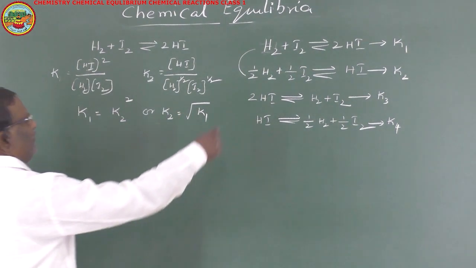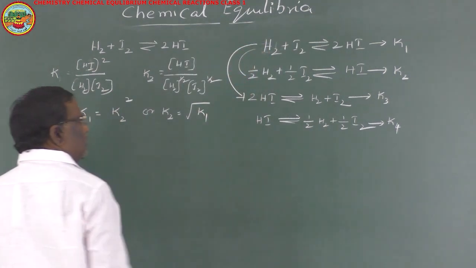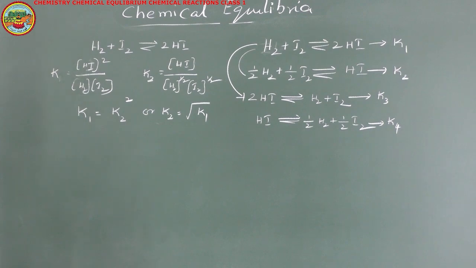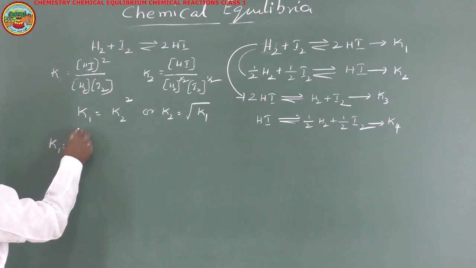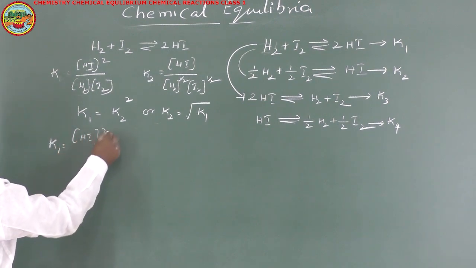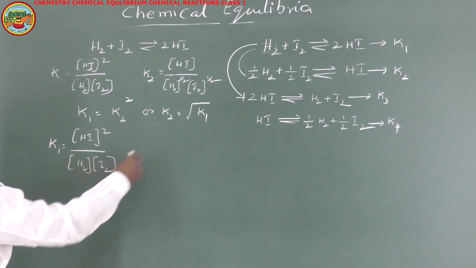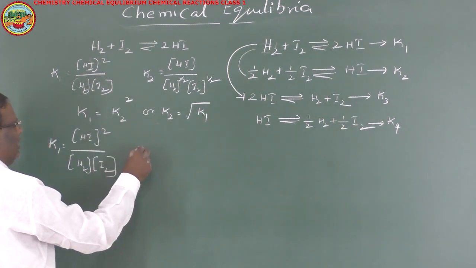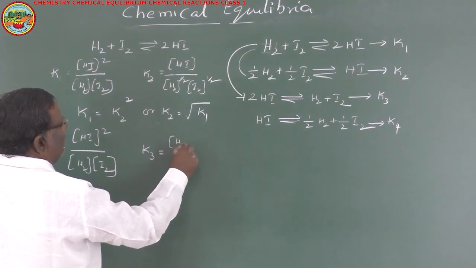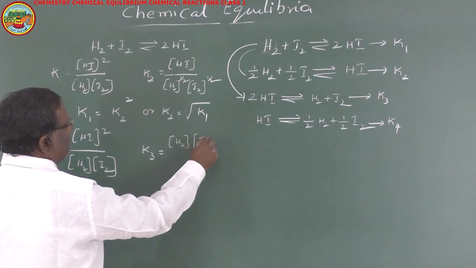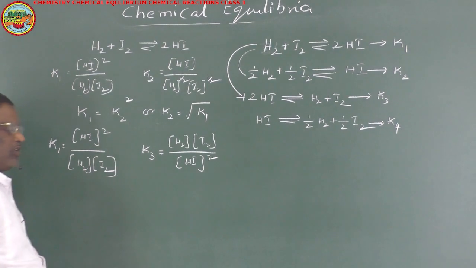Now, let us verify the relationship between these two, 1 and 3. For 1, we have already written here: K1 is equal to concentration of HI whole square by concentration of H2 into concentration of I2. For this reaction, K3 is equal to concentration of I2... because H2 and I2 are the products here, concentration of H2 into concentration of I2 by concentration of HI whole square.